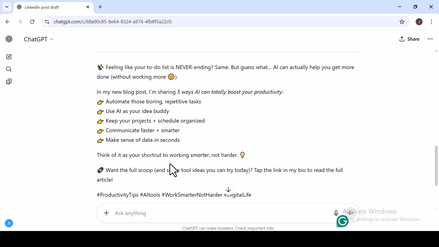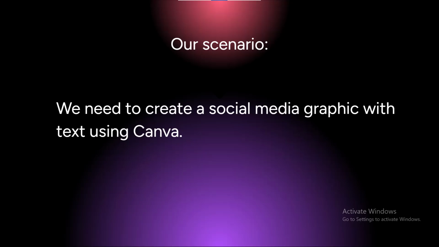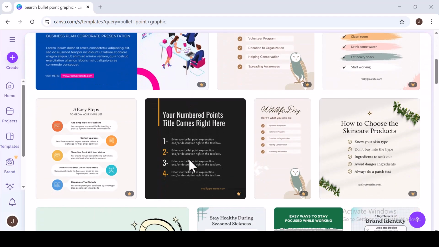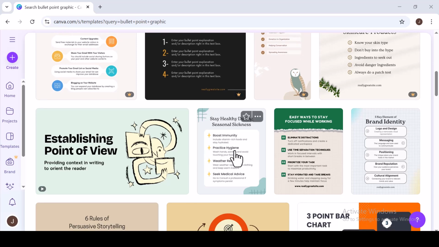Next, let's integrate AI directly into our design workflow with Canva's Magic Write. Now, our scenario: we need to create a social media graphic with text using Canva. Canva's Magic Write is a fantastic integrated tool. Instead of switching apps, you can generate text directly within your design.